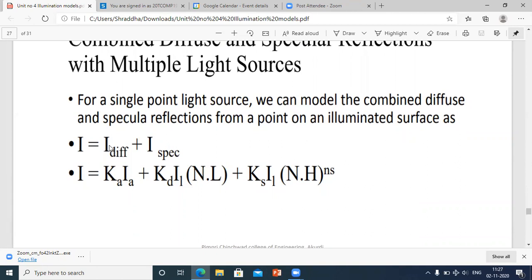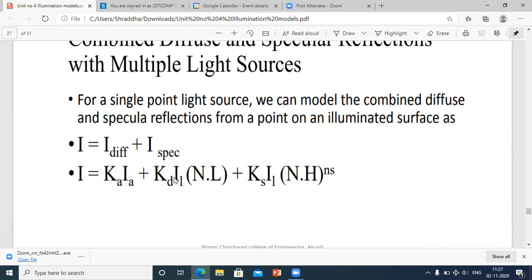I diffuse is Ka into Ia, plus I spec is Kd into IL, and this is N dot L.